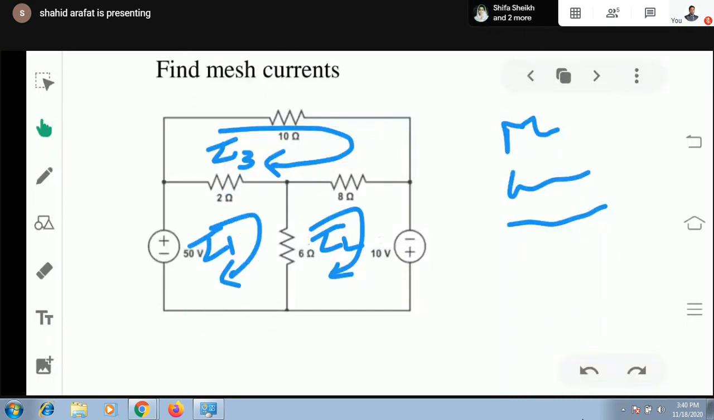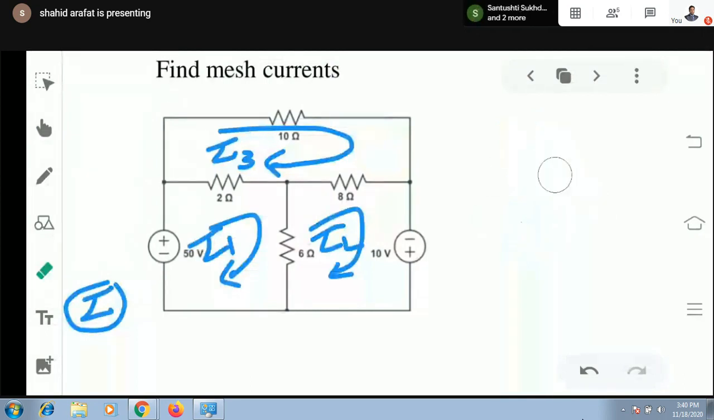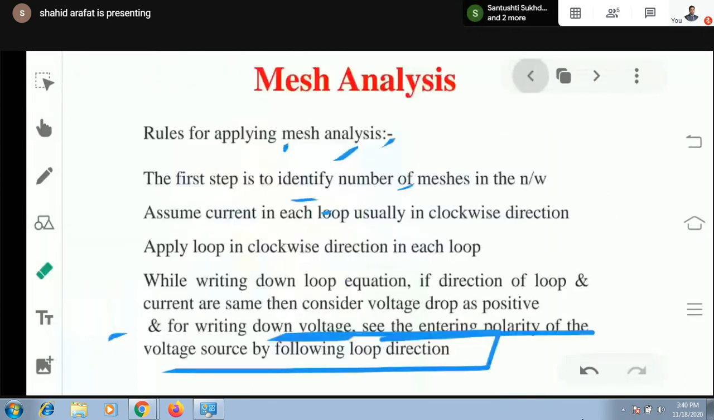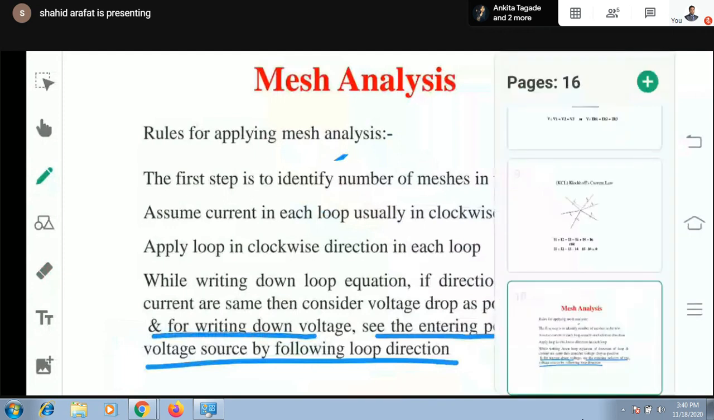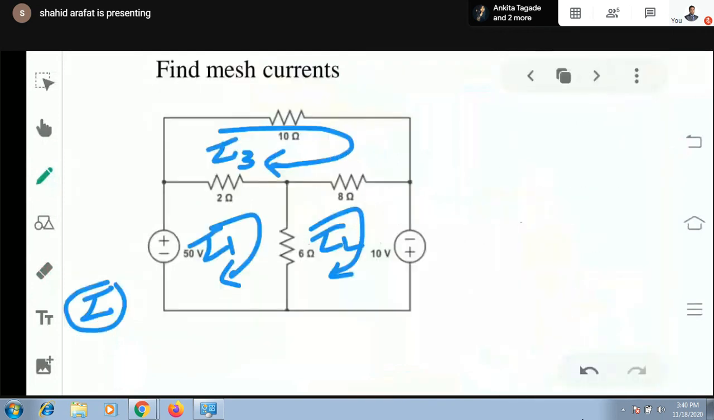If I am applying the KVL equation in loop 1, what sign convention were we following? We were considering this particular sign convention in which, for writing down voltage, see the entering polarity of the voltage source by following the clockwise loop direction always. So by following the clockwise loop direction, I'm entering from negative polarity, which means I will simply write minus 50.